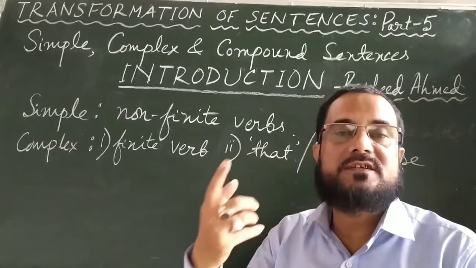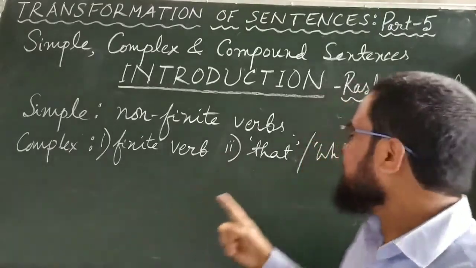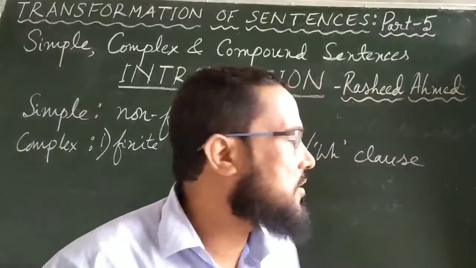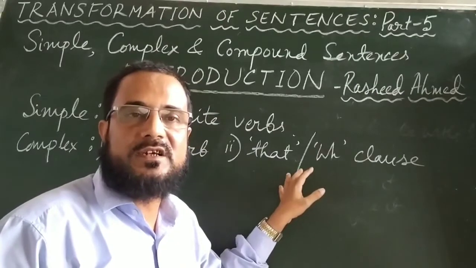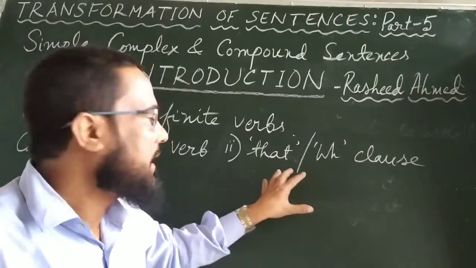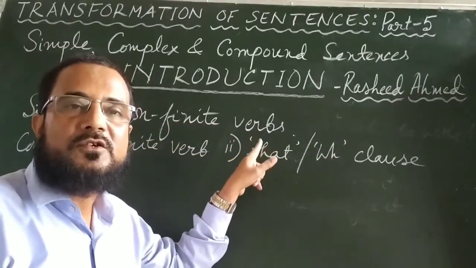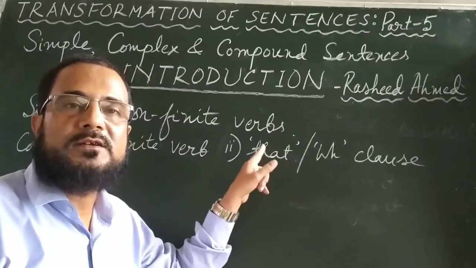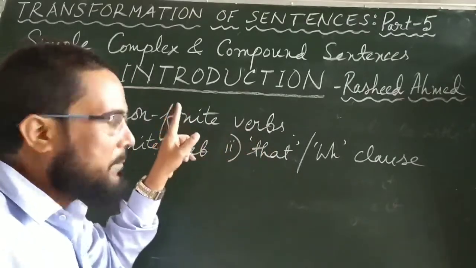Which you have purchased. I have listened to what he has said. So this type of thing, that clause or WH clause, will be there in a complex sentence, and when you are asked to change it into simple, your job will be to remove these things. And in a simple sentence you will find a non-finite verb. Your job will be to change it into a finite form when you change it into a complex sentence.